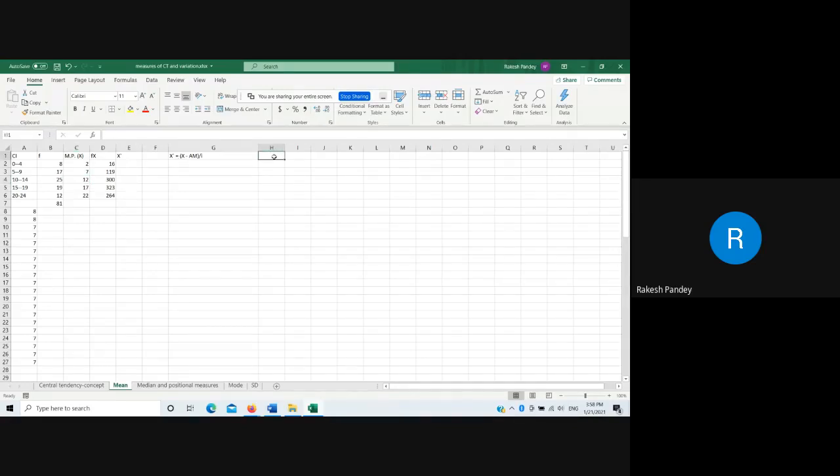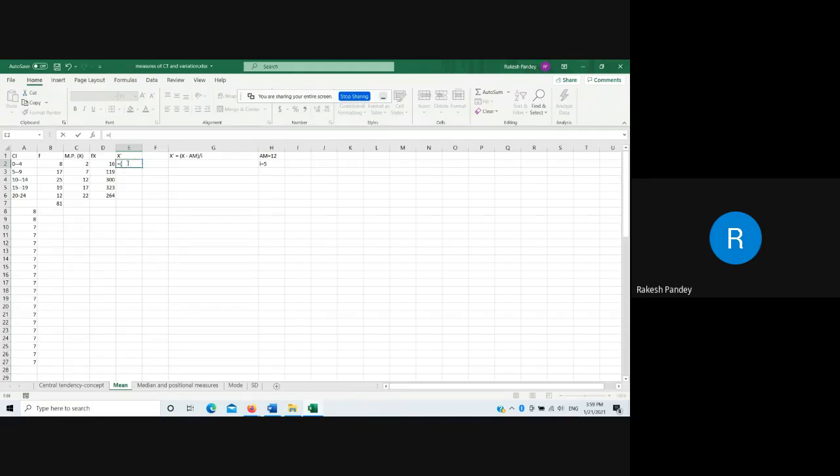So what is the assumed mean? Let us write it here. Assumed mean is equal to 12. And what is the size of the class? You already know. The difference, 5, 10, 15, what is the size? 5. So let us do the computation. So it is X minus, so this is the value of X, and let the bracket be there.